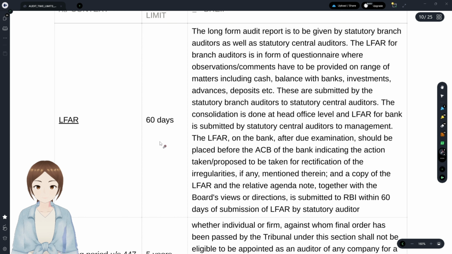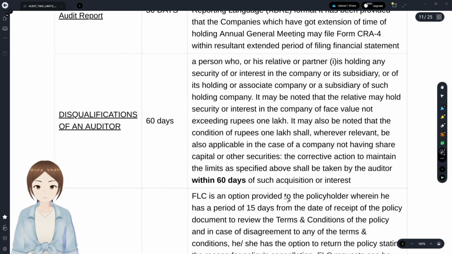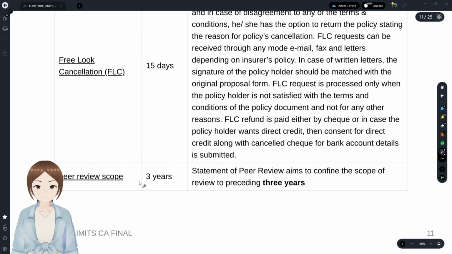Disqualifications of auditor. Disqualification of auditor is with regards to a relative holding security or interest in the company whose face value exceeds 1 lakh. You see, a relative is holding, but the corrective action has to be taken by the auditor within how many days? 60 days.